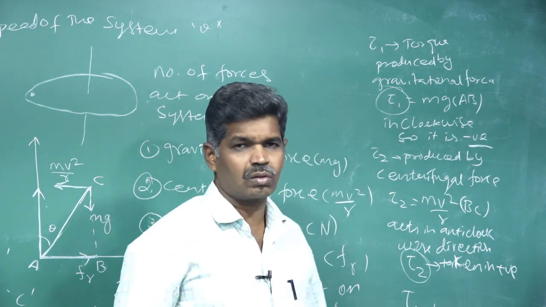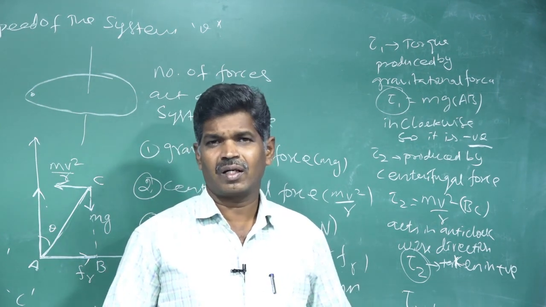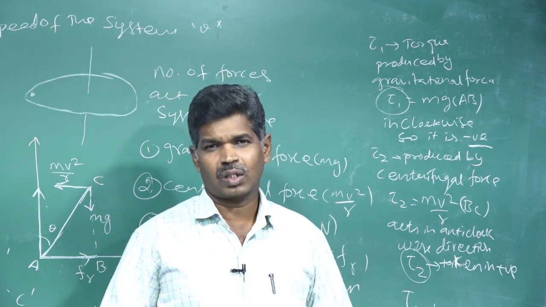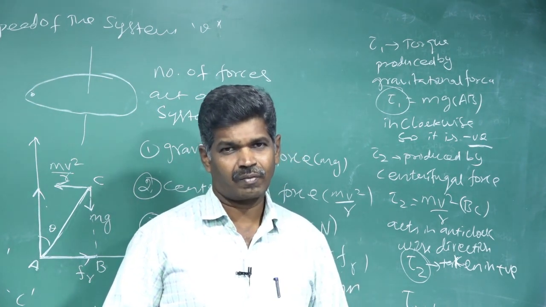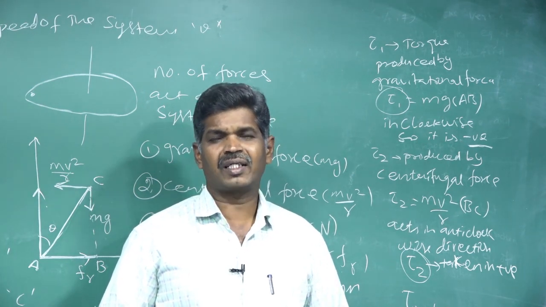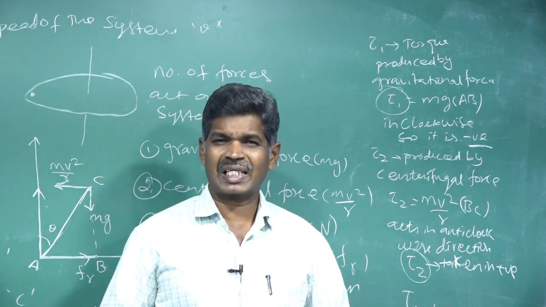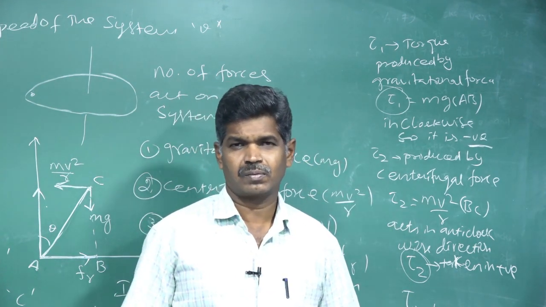Since torque is a vector quantity, tau net is taken as tau 1 vector plus tau 2 vector.